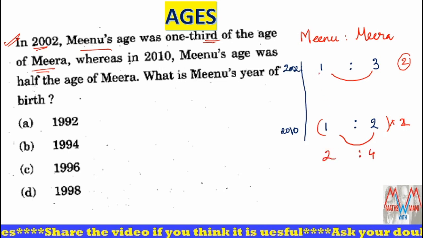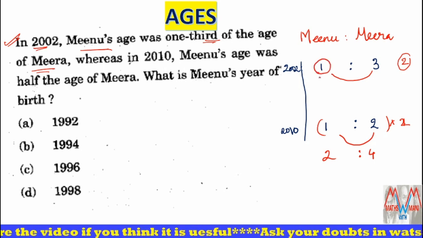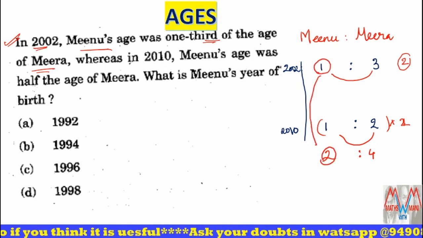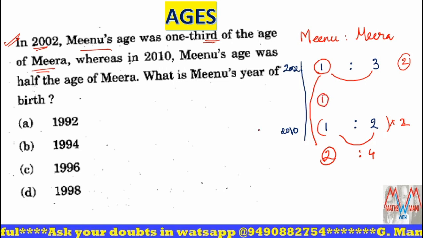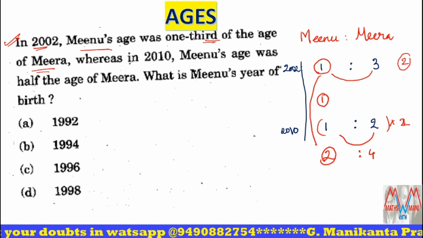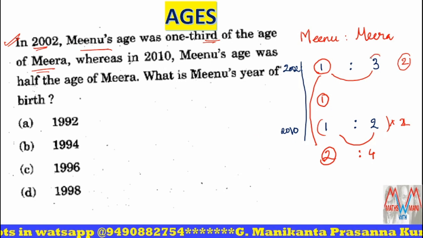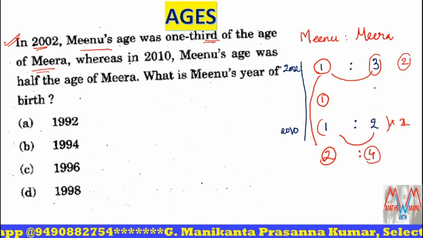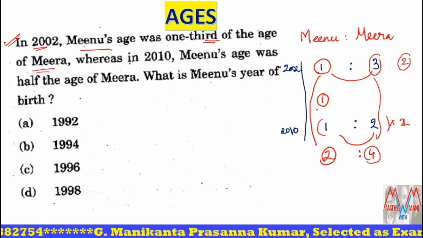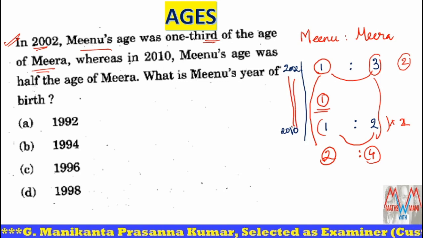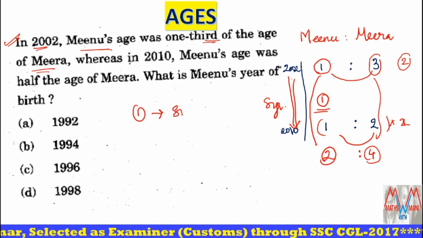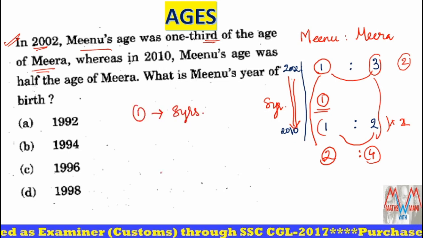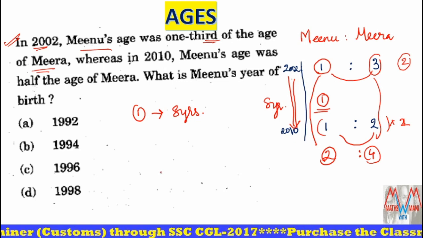Now observe, here initially Meenu's age is one part, it becomes two parts. So what is the increase in Meenu's age? One part. Yes, you can take Meenu's age as Meera's age, both the same. If you observe Meera's age, it is three parts initially, now it is four parts. What about the increase? One part only. This one part increase becomes how many years added? 2002 to 2010, 8 years. So one part is equal to how much? 8 years.